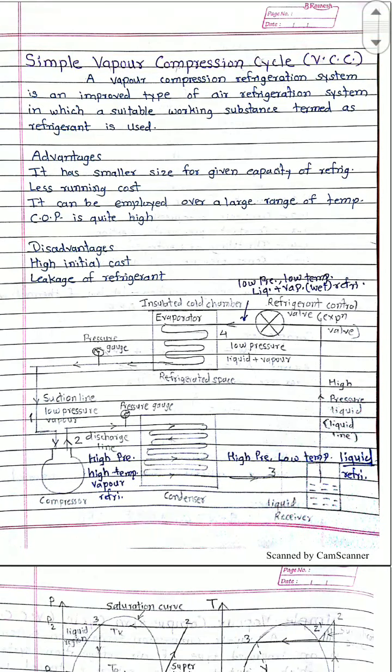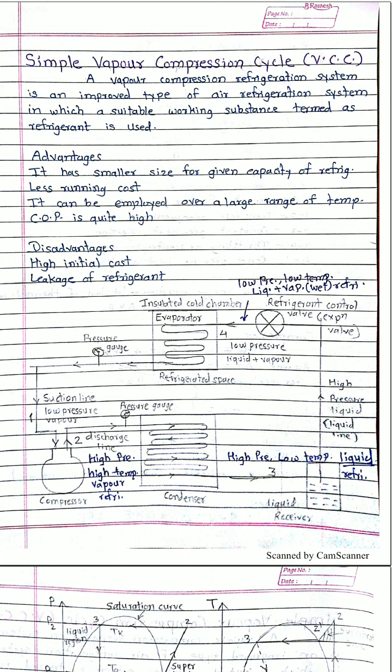Suppose we have to use any gas or any different substance as a working fluid. These cycles are called simple vapor compression cycles, or also vapor compression cycle, VCC. So what is the vapor compression cycle? If we are using another substance instead of air as a working substance, that cycle is called a vapor compression refrigeration cycle.